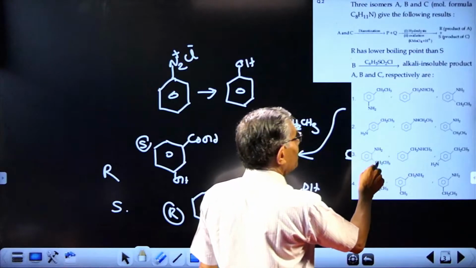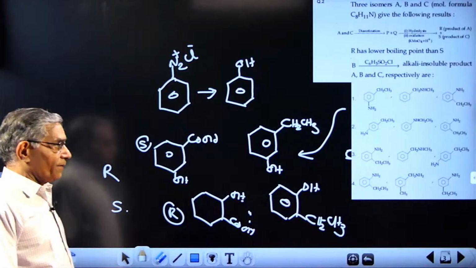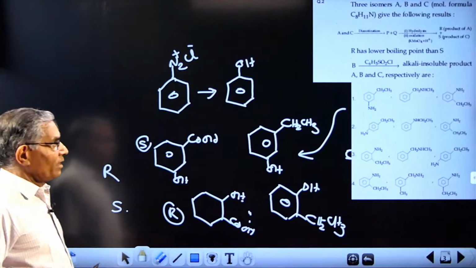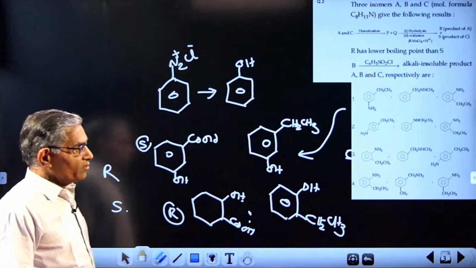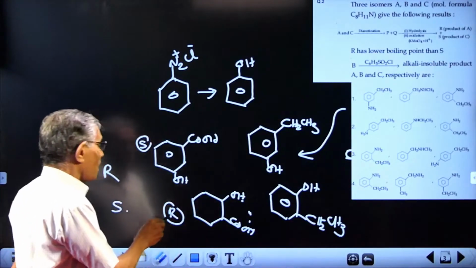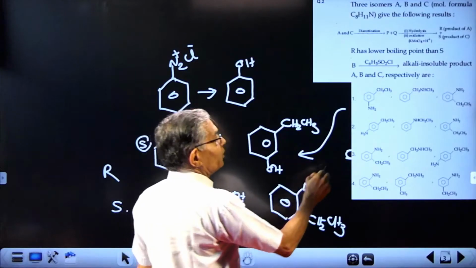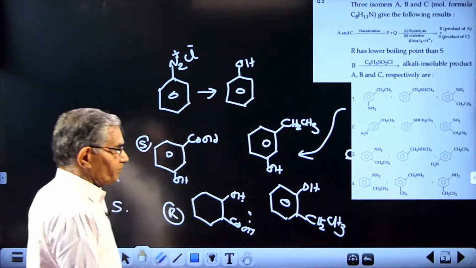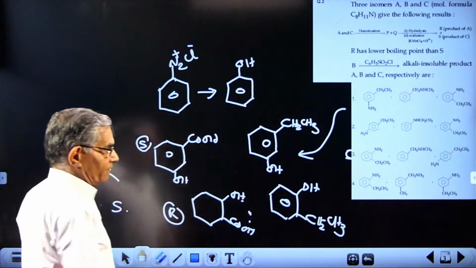Here it is, and here will be para. So when there is a possibility for intramolecular hydrogen bonding, that means lower boiling point, and what is given is R has the lower boiling point, so that will be the indication. So in this case, the possible answer will be this one. This product should be R. This product is obtained from here, and this will be the first one, this is the possibility. Okay. Now this cannot be the answer, you can verify by the same method.